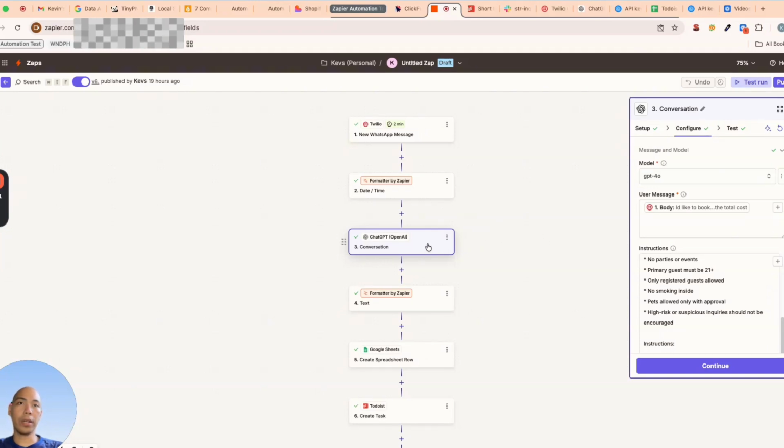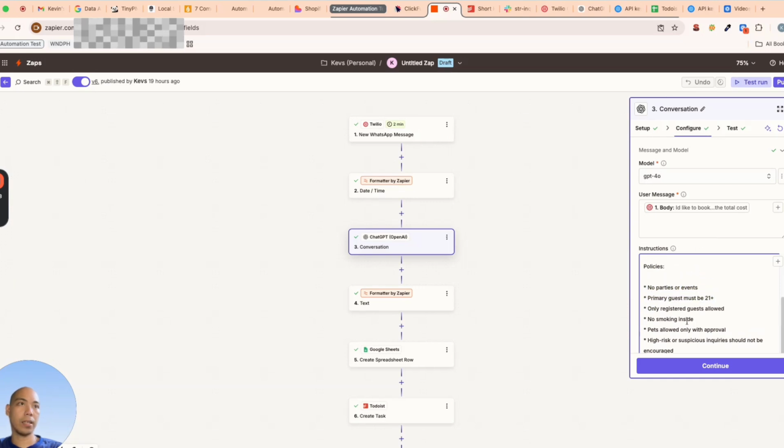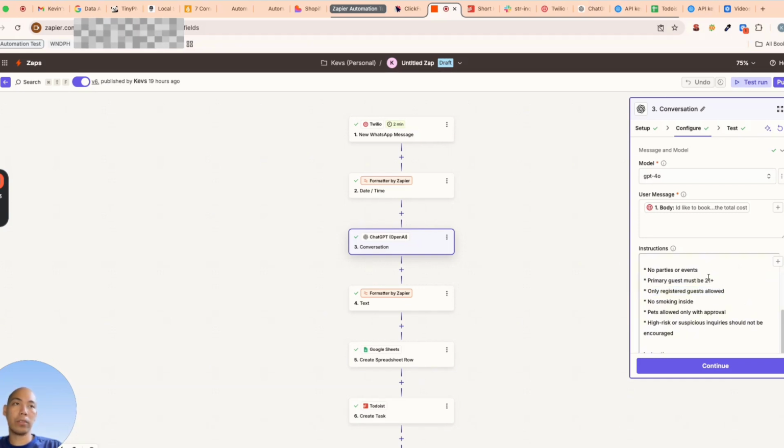So on the third step, here in ChatGPT, I created a policy for inside the premises. For example, no parties or events, only registered guests are allowed, and so on. So if the guest asks about these policies, for example, during their initial inquiry they ask, are parties or events allowed inside the premises? They're not going to be rejected, but ChatGPT will respond in a polite way that it's unfortunate that the venue or the guest house does not cater to parties or events. It's all going to be in ChatGPT, how they respond based on the instructions we provide.